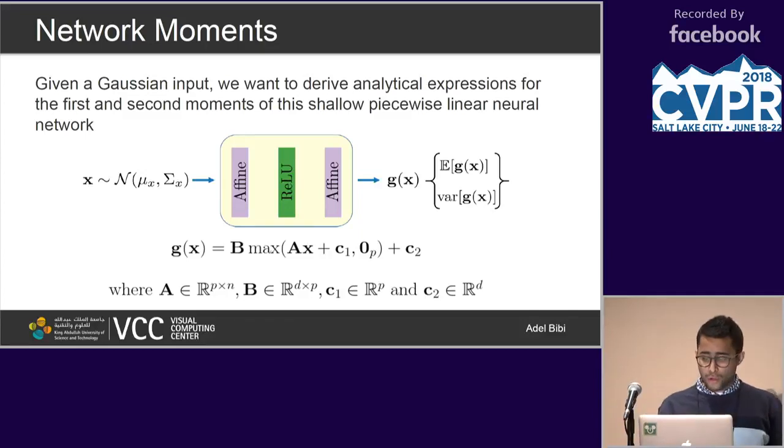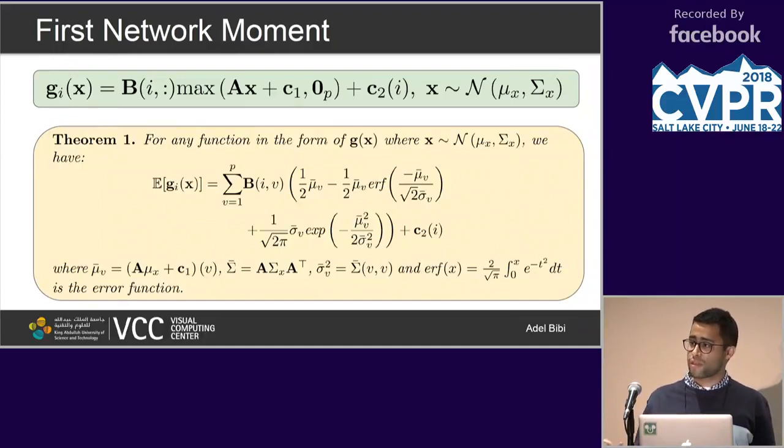Great. So the paper structure is that we present two theorems. The first theorem discusses the expression of the mean for this small particular network, and the second theorem talks about how we derive the variance. So with simple analysis with probability theory, one could derive the expectation of g_i of x, where i is simply the ith function at the output level.